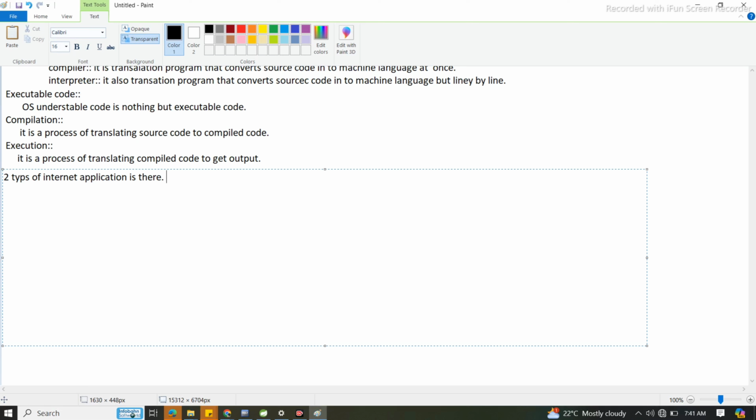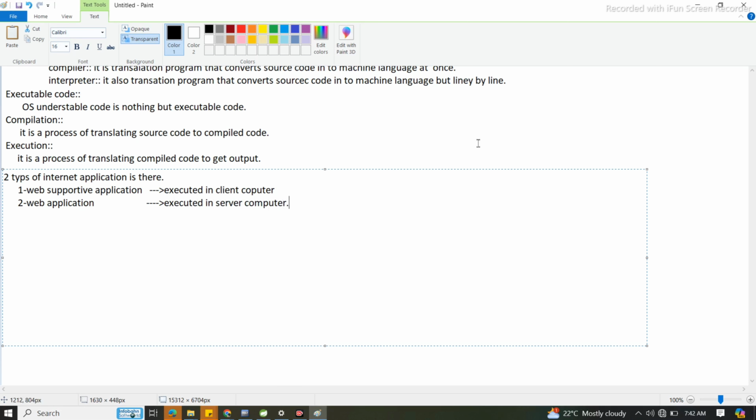So, two types of internet applications: the first one, web supportive applications, executed in the client computer, and the second one, simple web application, which is not supportive, executed in the server computer.